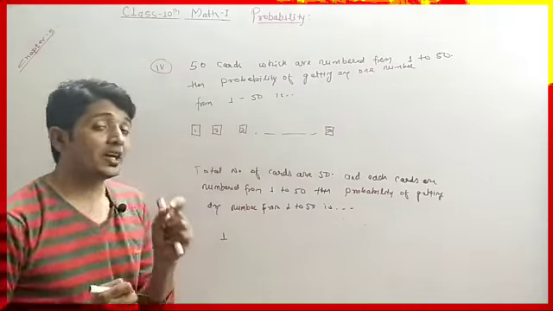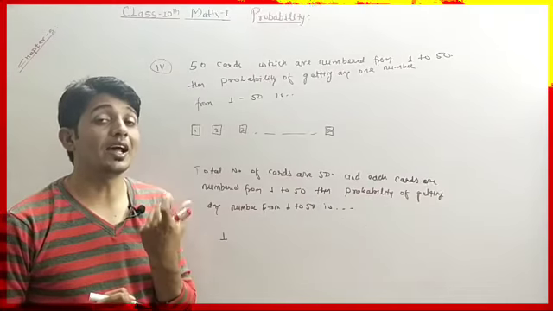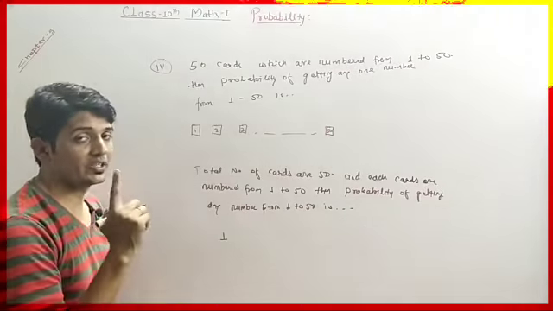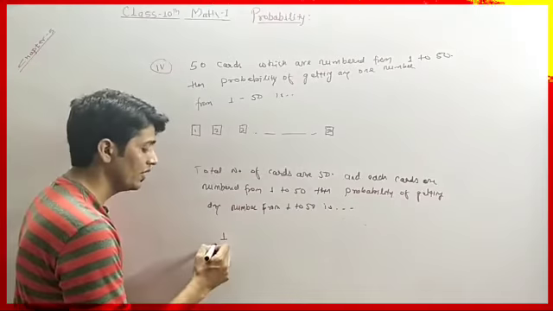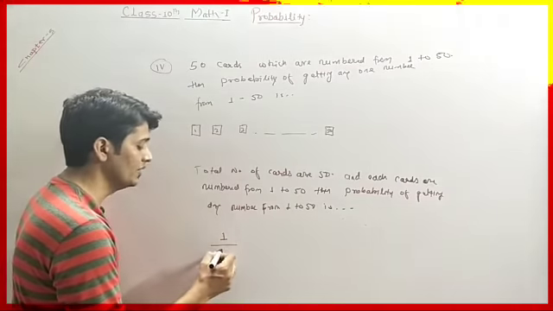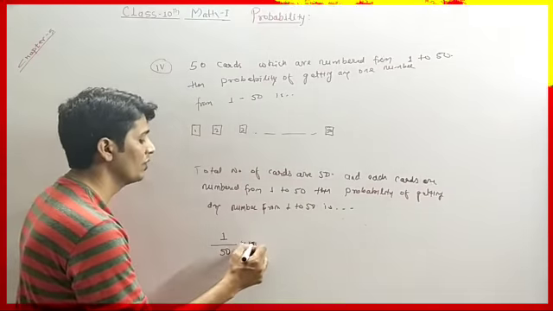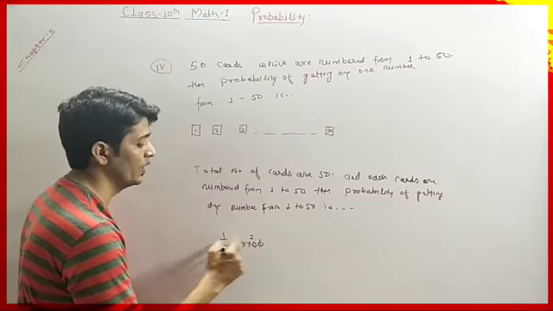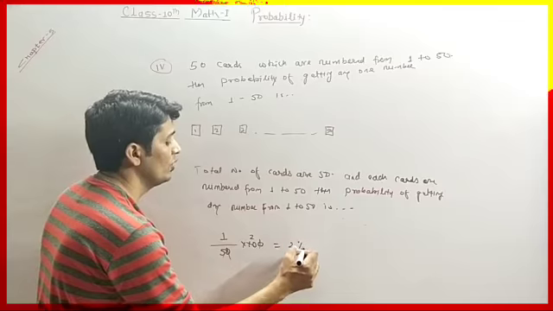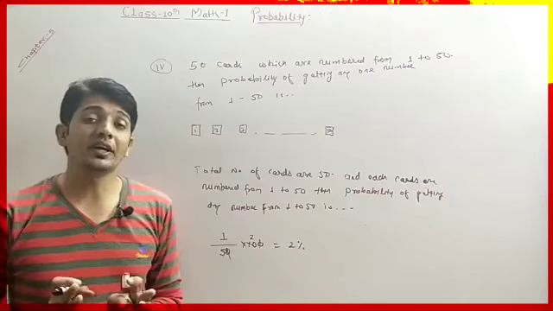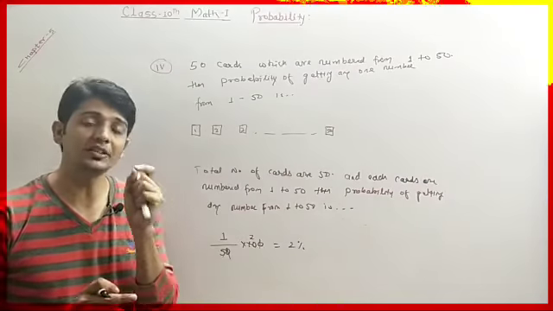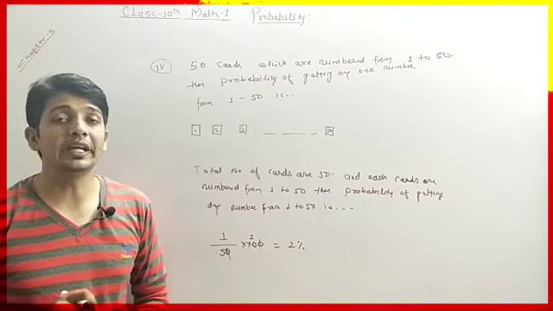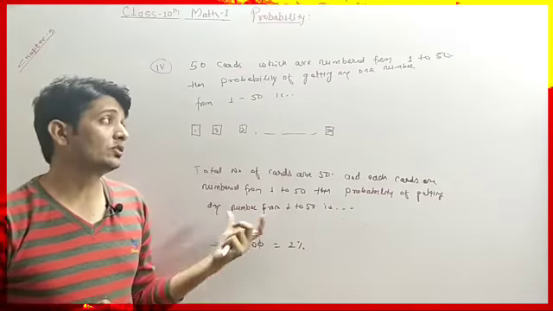See, suppose we said, what will be the probability of getting the card with number 5? So the card with number 5 is one card, so it is 1 divided by the total number of cards, which is 50, into 100. Okay, 0 cancels 0, 5 cancels 10 two times, so 2 ones are 2. So there is only a 2% probability of getting that number 5. Okay, so this is the way we have to understand probability. Write down this one more example.